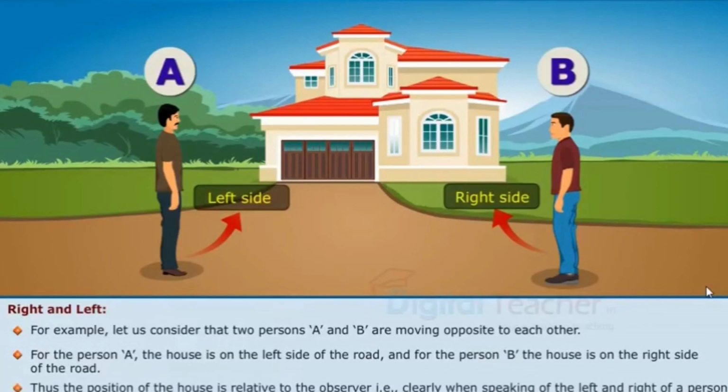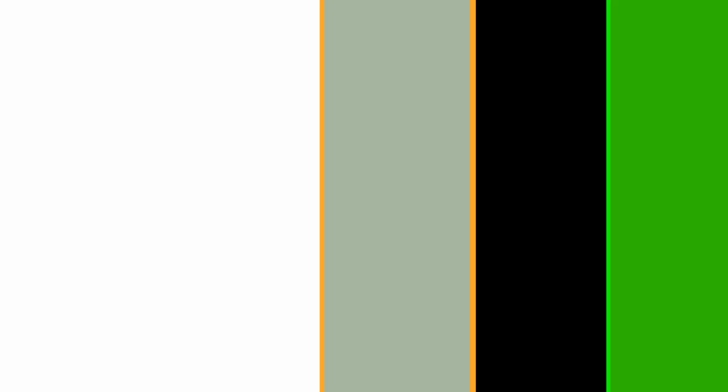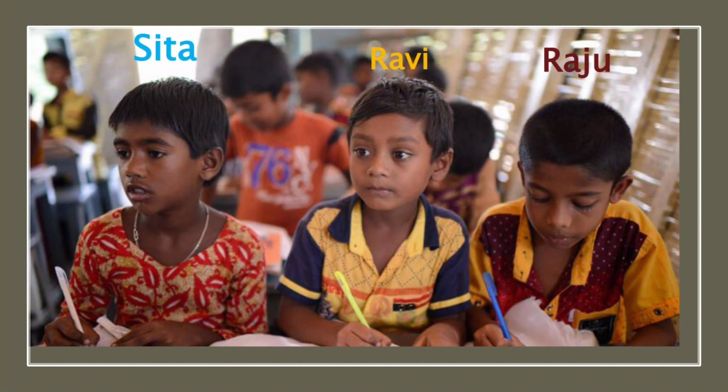Thus, the position of the house is relative to the observer, that is, clearly when speaking of the left and right of a person. Another example: here three students are sitting on a classroom bench, Sita, Ravi and Raju.